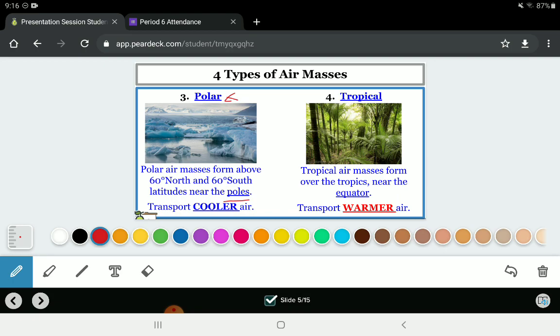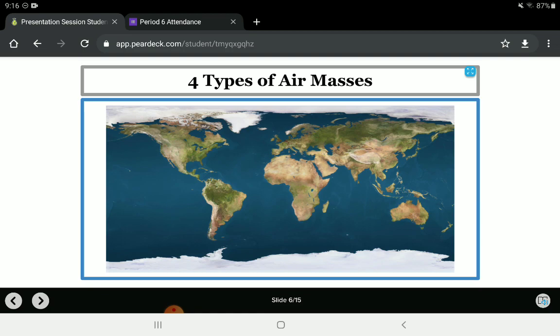Our other type of air mass is tropical. Just like you would imagine, tropical air masses form over the tropics near the equator, and they're going to be warm. So we have our polar and our tropical, so we have cool and warm air. Our 4 types of air masses are going to form in different areas.